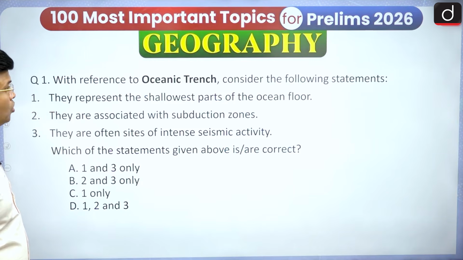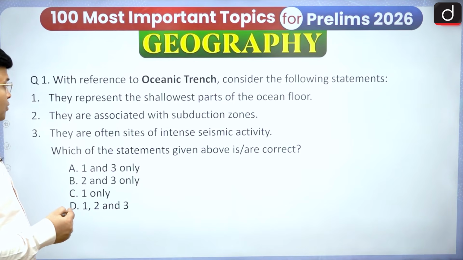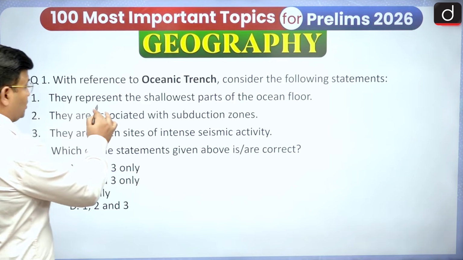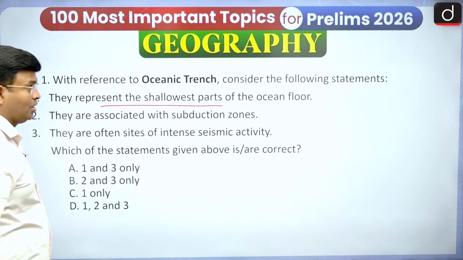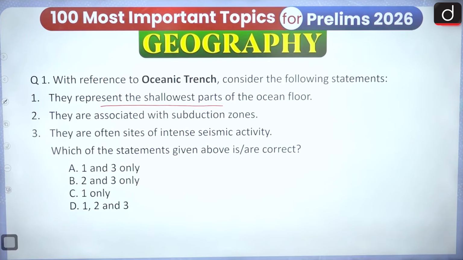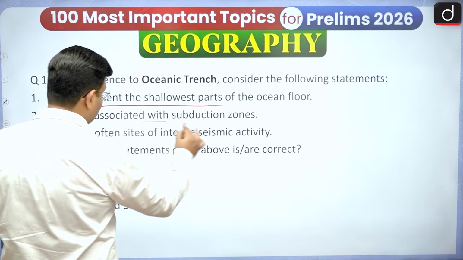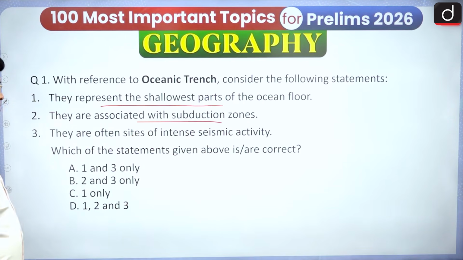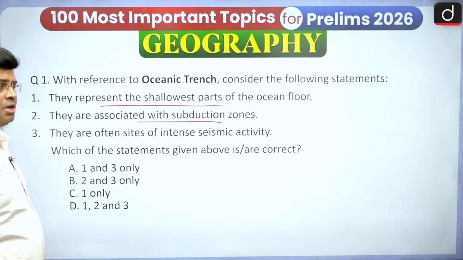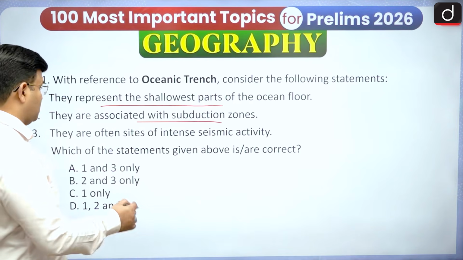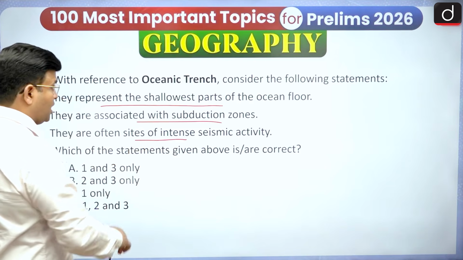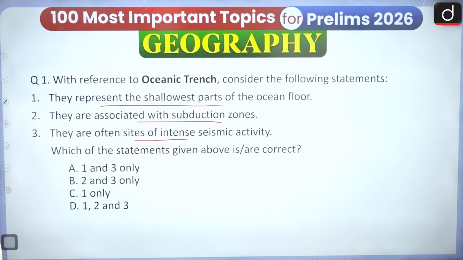So with reference to the oceanic trench, consider the following statements. They represent the shallowest part of the ocean floor. Yes, you have to say whether it is right or wrong. Another, they are associated with subduction zones. Yes, it is associated with the subduction zone, but we have to see whether it is right or wrong. And they are often sites of intense seismic activity. Yes, you have to see whether it is there or not. So these are the things we have to see whether they are right or wrong. Please give your answer accordingly.